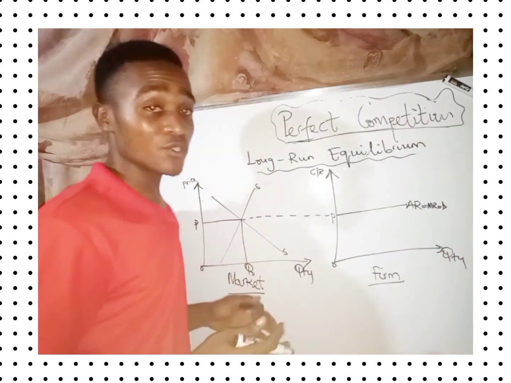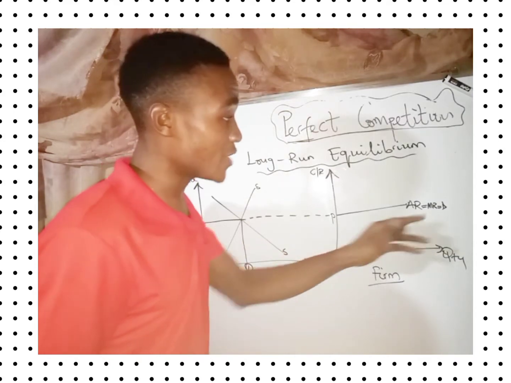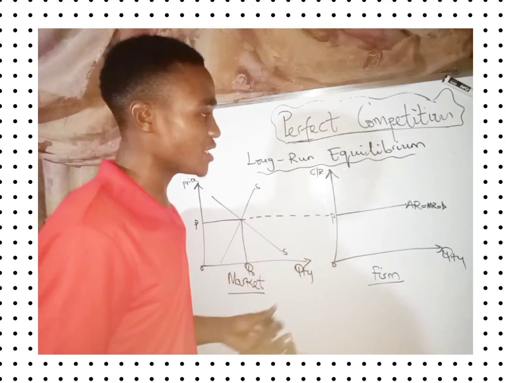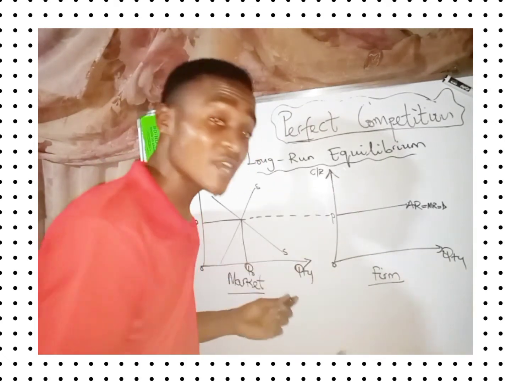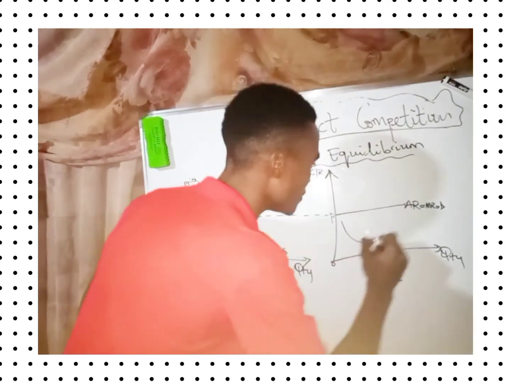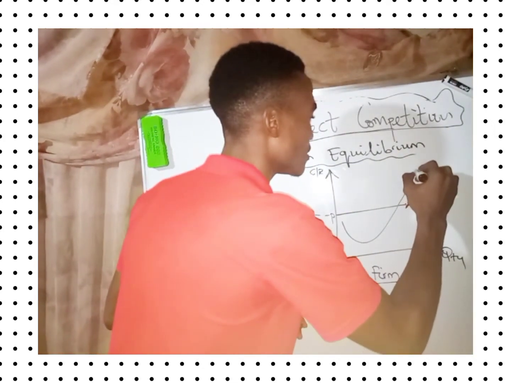A firm in perfect competition will always be producing where MR is equal to MC. So the other curve we need here is the MC curve. The MC curve is always a U-shaped curve. So we draw our MC.